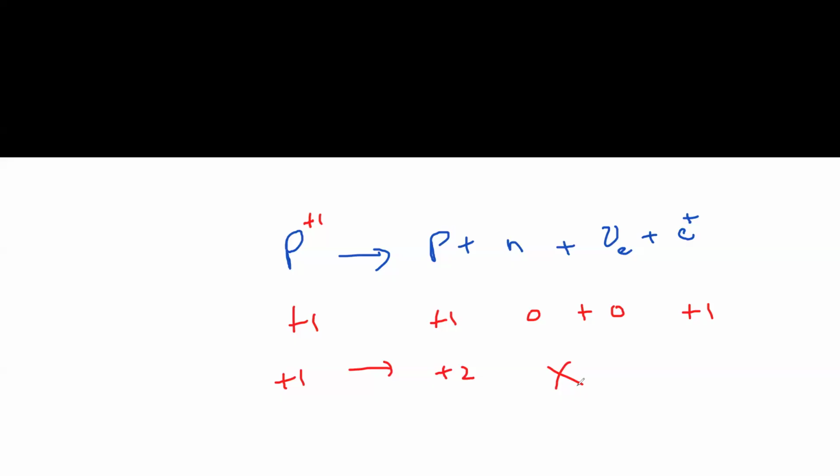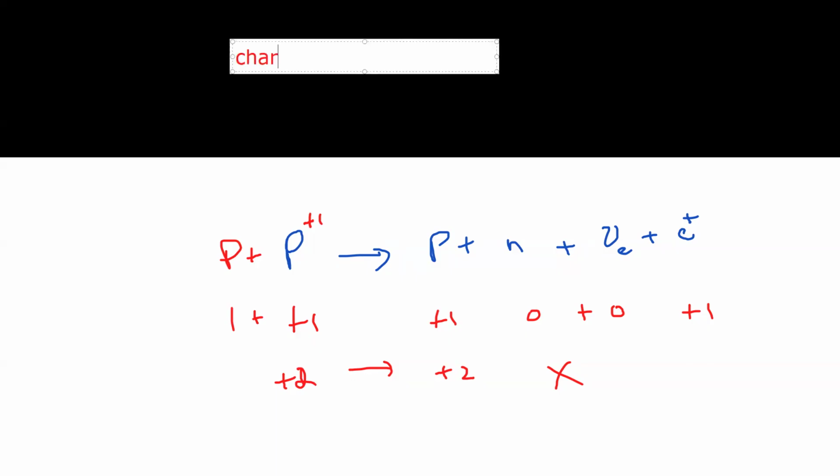If you add another proton on the right hand side, it means plus 1 and plus 1, so it becomes plus 2. The charge is conserved. But for an interaction, as I mentioned, charge is one of the parameters. The mass energy is another parameter. The charge might be conserved.